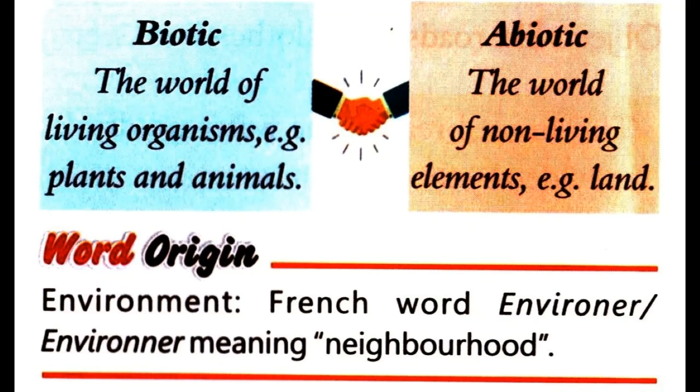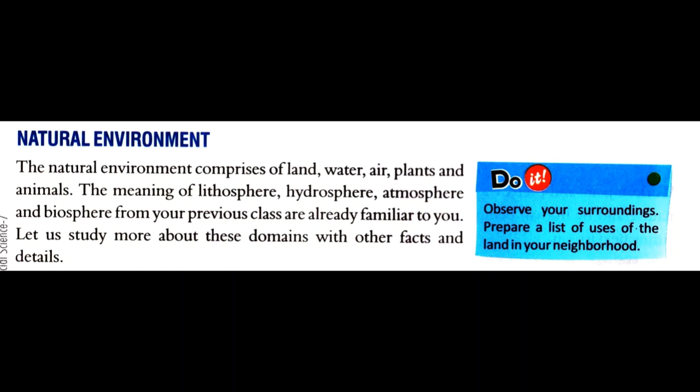What does this "environner" mean? "Environner" means neighborhood. So from this word we get the word environment. Now the next topic is natural environment. The natural environment comprises land, water, air, plants and animals.